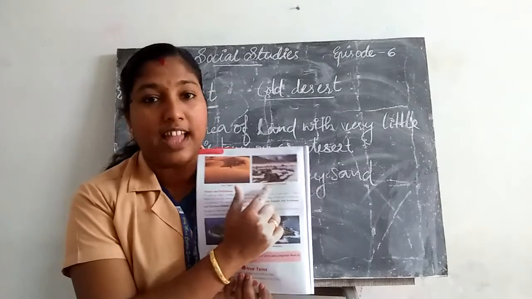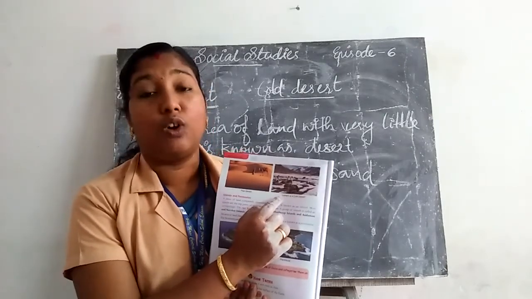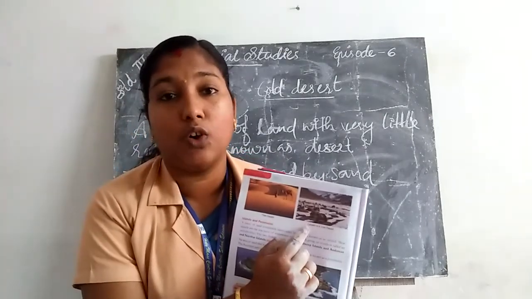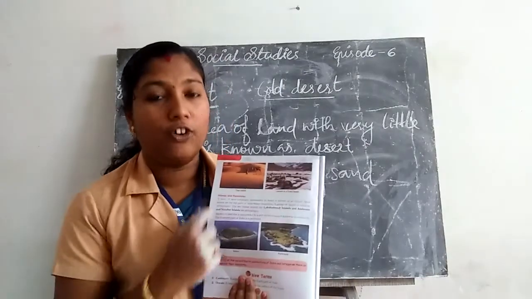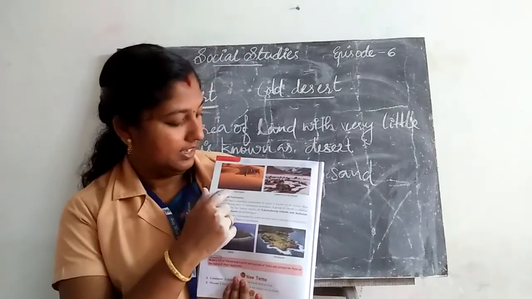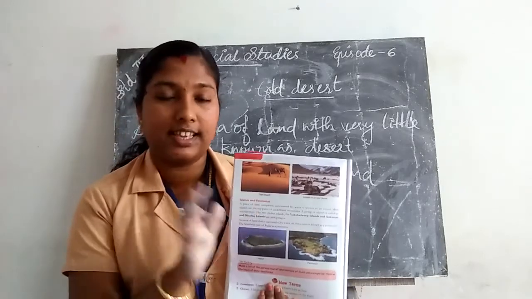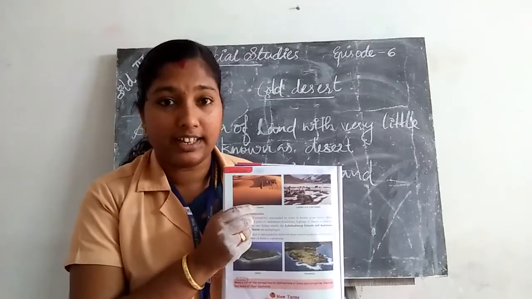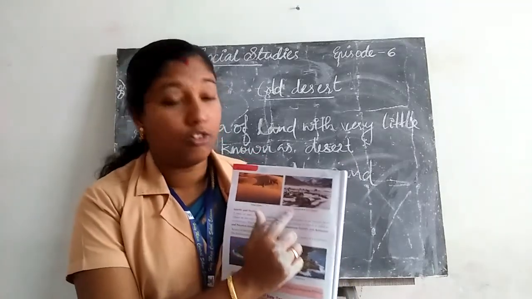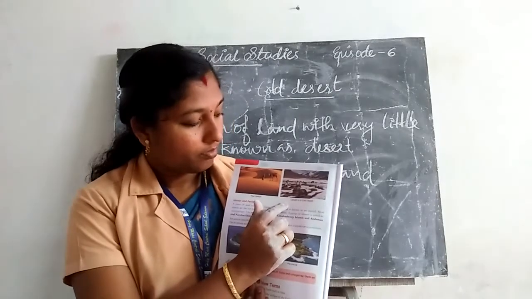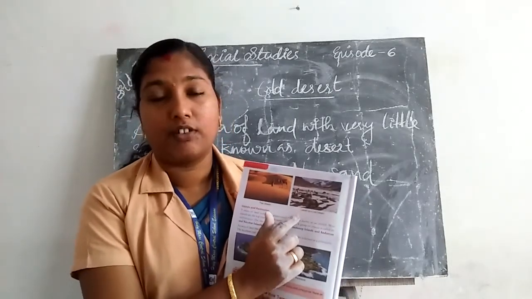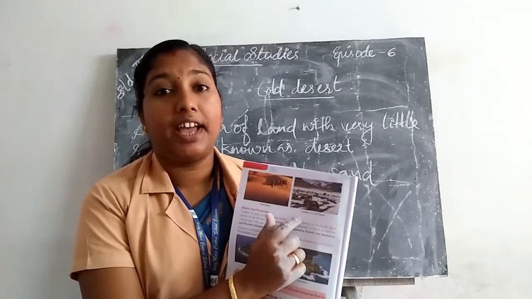Then here is another picture for cold desert. Example for hot desert is Thar Desert. Example for cold desert, Ladakh.